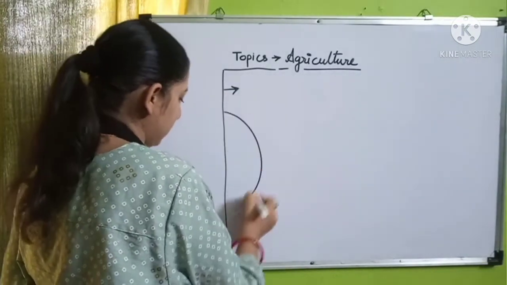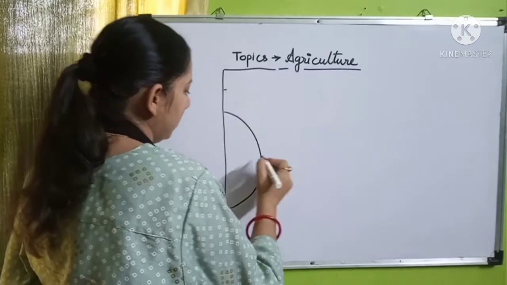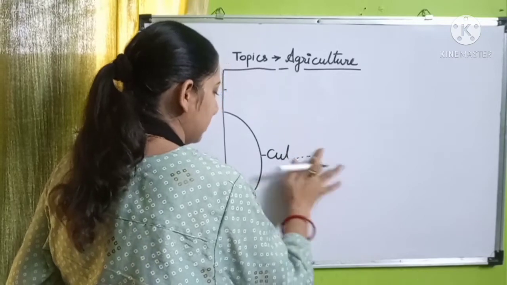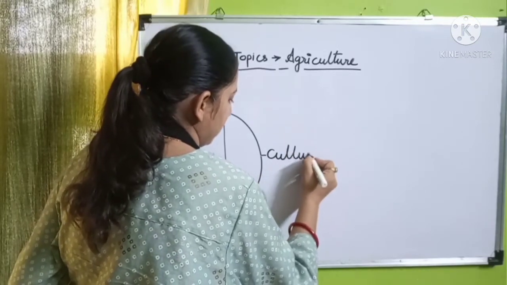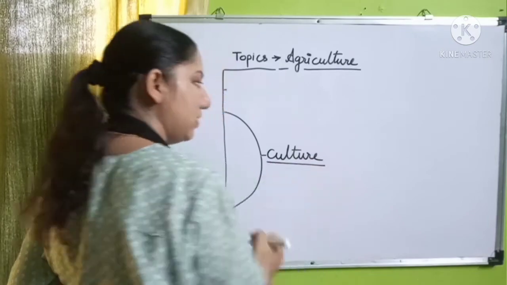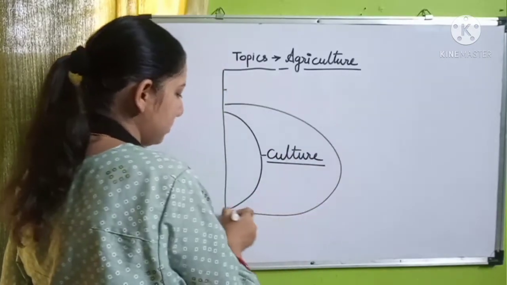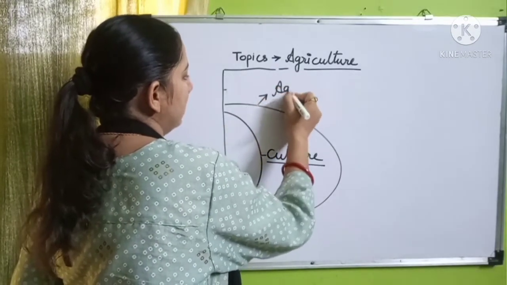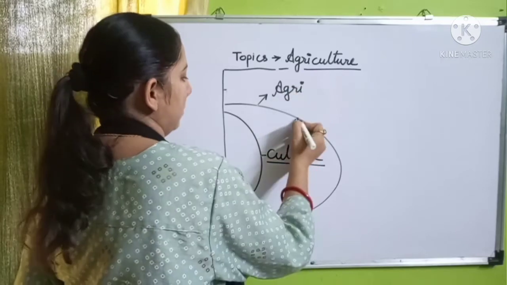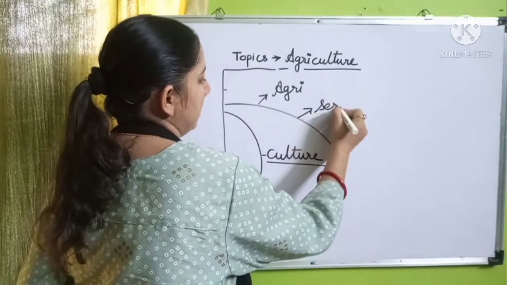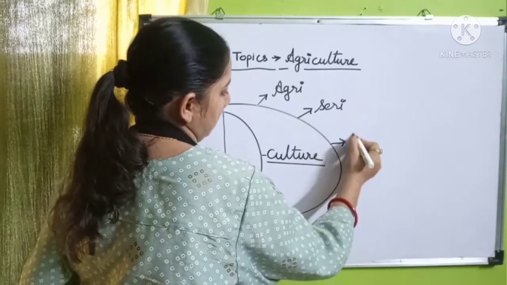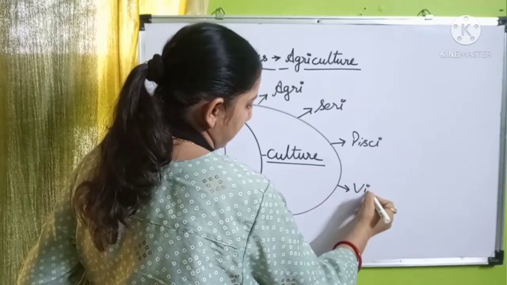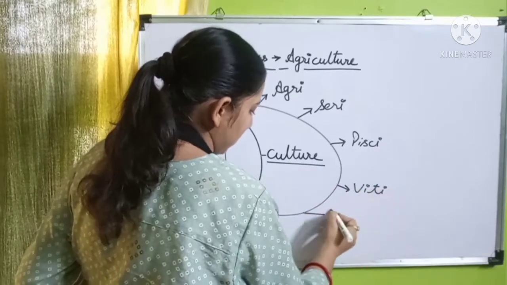Culture means cultivation, and this cultivation also includes different types of activity, in which first we can include agri, seri, pisci, viti and horti.